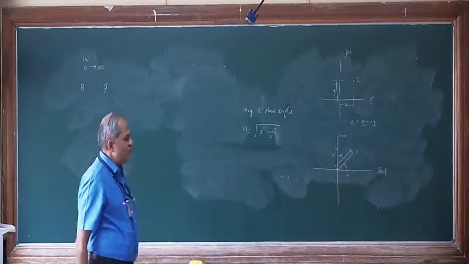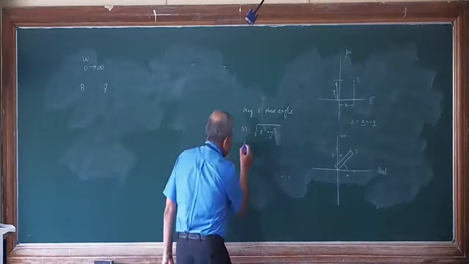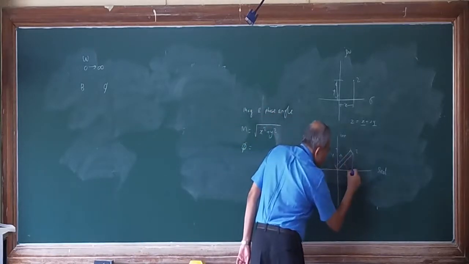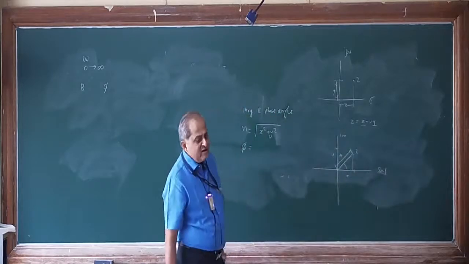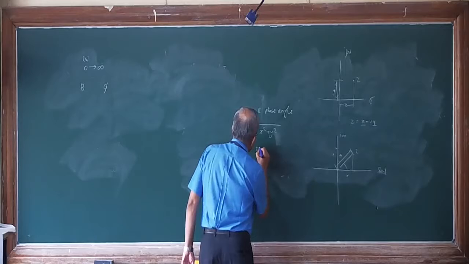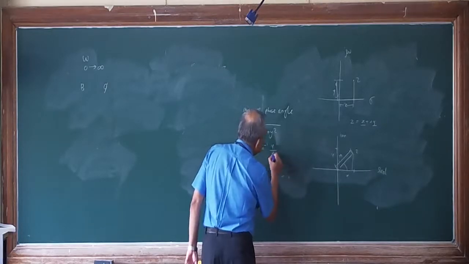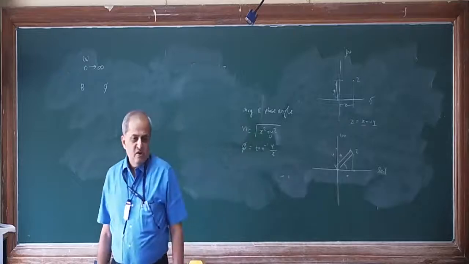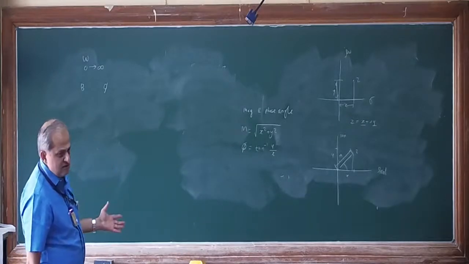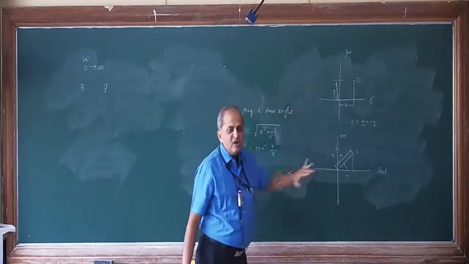That angle is called a positive angle. So phase angle is generally represented by phi, which is equal to, see, if you make tan phi, it is opposite side upon base. So phi is tan inverse of opposite side, that is imaginary part divided by real part. So this way you can convert a rectangular system into a polar coordinate system.